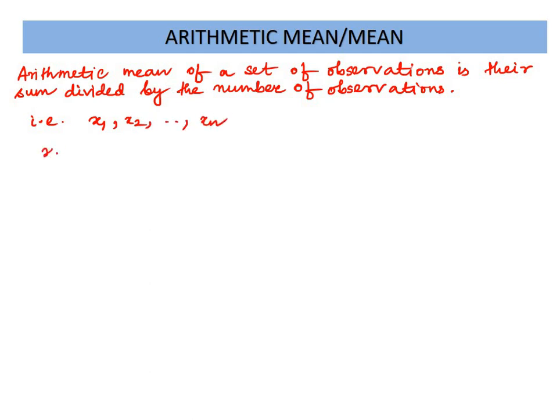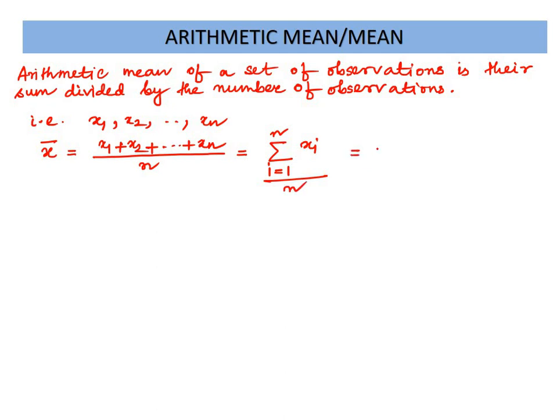Then the mean denoted by x bar is the sum of all these numbers divided by the total number of observations, that is n. Or in summation notation you can write this as summation over i from 1 to n of xi divided by n. It's the same as writing 1 by n summation xi, where i runs from 1 to n.